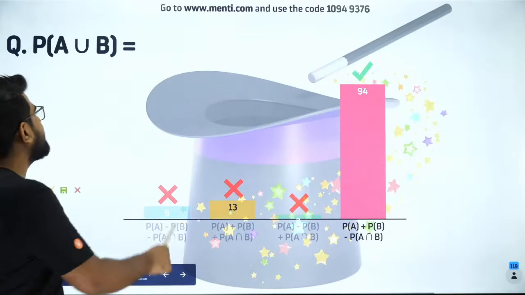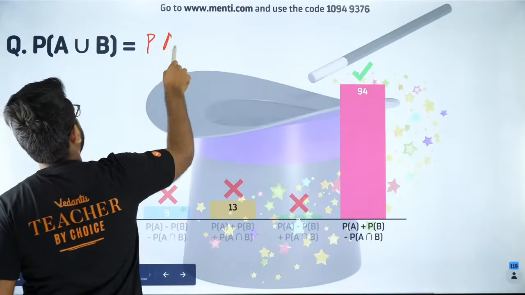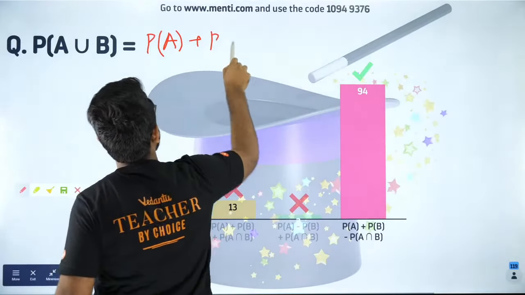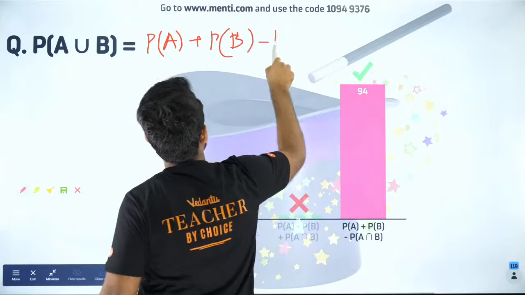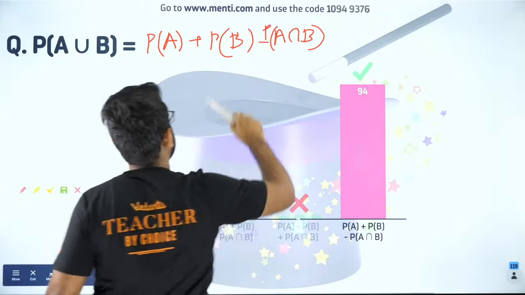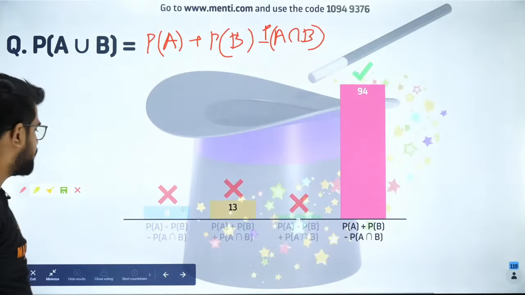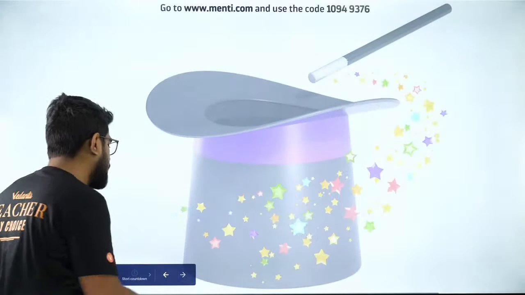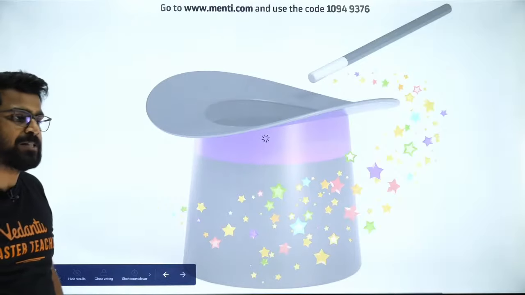So many people are right in this question. So this is nothing but P of A plus P of B minus P of A intersection B. Okay, so that's the formula for this. I hope you understood it. This was an easy one. I just wanted to revise these formulas.